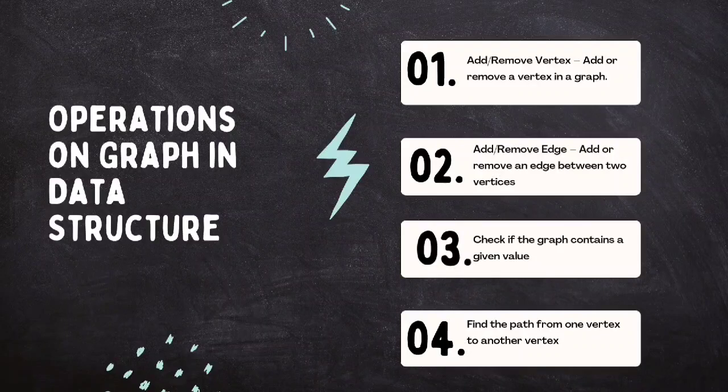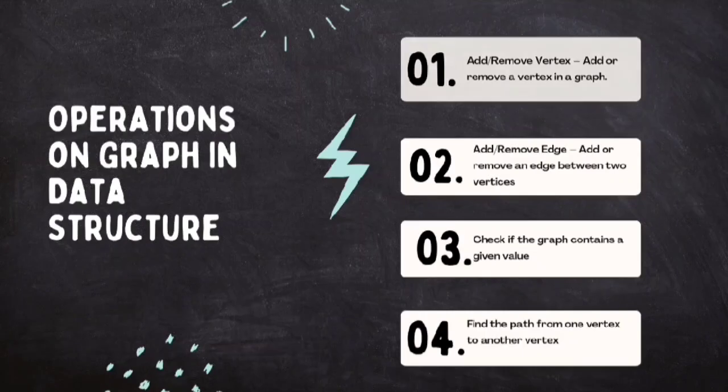Let's move on to operations on graph. The first operation is add or remove a vertex in a graph. The second operation is add or remove an edge between two vertices. The third operation is check if the graph contains a given value. The fourth operation is find the path from one vertex to another vertex.